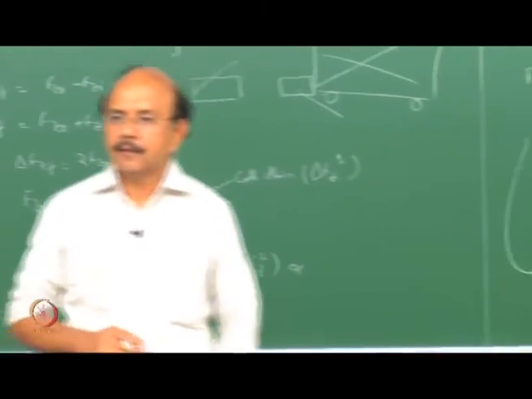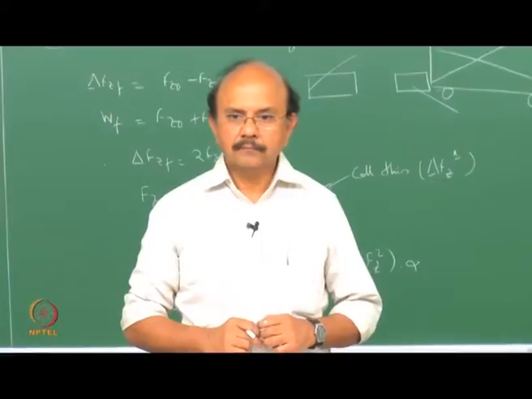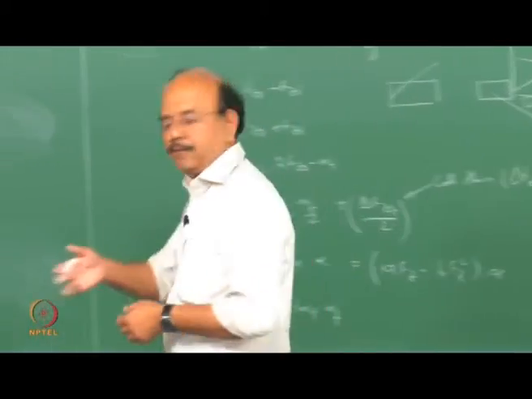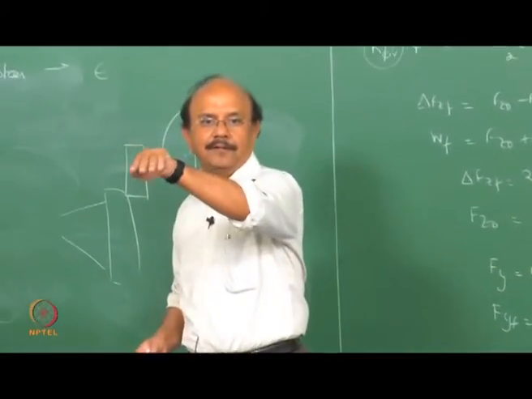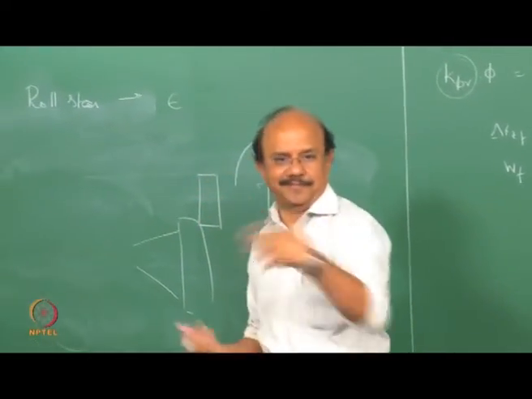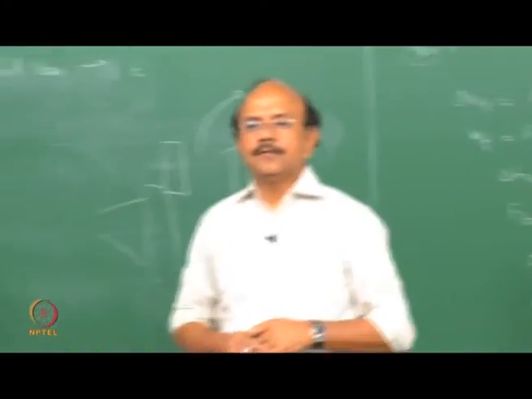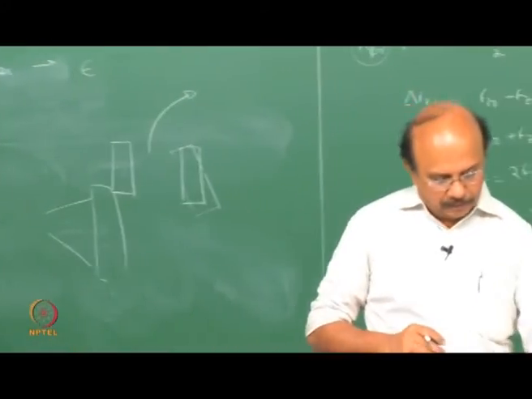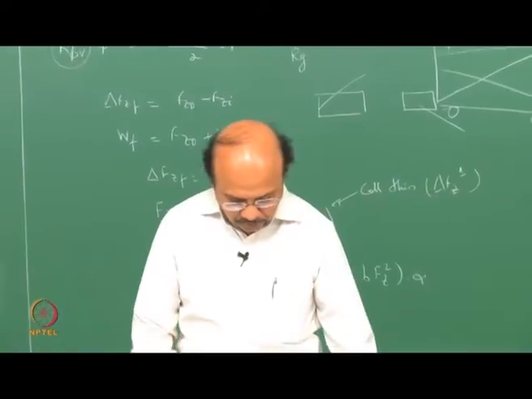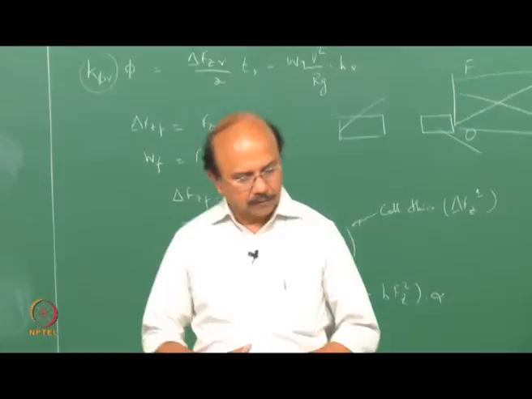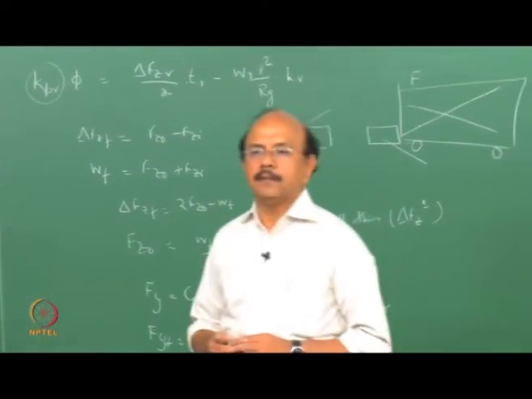Clear? Sir, while turning right, why is the roll towards left? Of course. That's the fundamental. When you take a turn, the centripetal force is acting. That's okay. Right. So we will define, like what Gillespie has defined, epsilon f, to be in degrees.